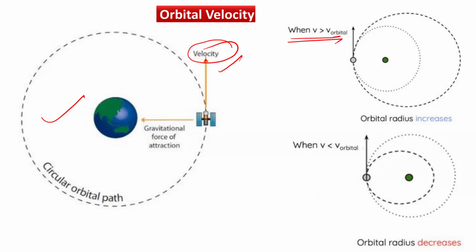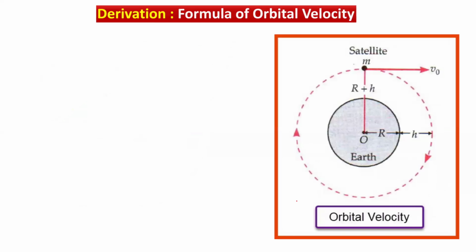What happens if the velocity of this satellite is greater than v orbital? Then the orbital radius increases. Similarly, if v is less than orbital velocity, then the orbital radius decreases. So these are two important things which are to be noted. Now let us derive an expression for the formula of orbital velocity.